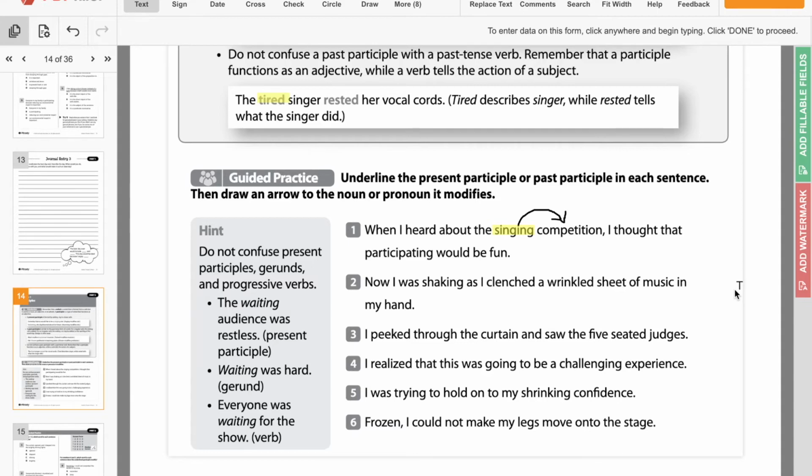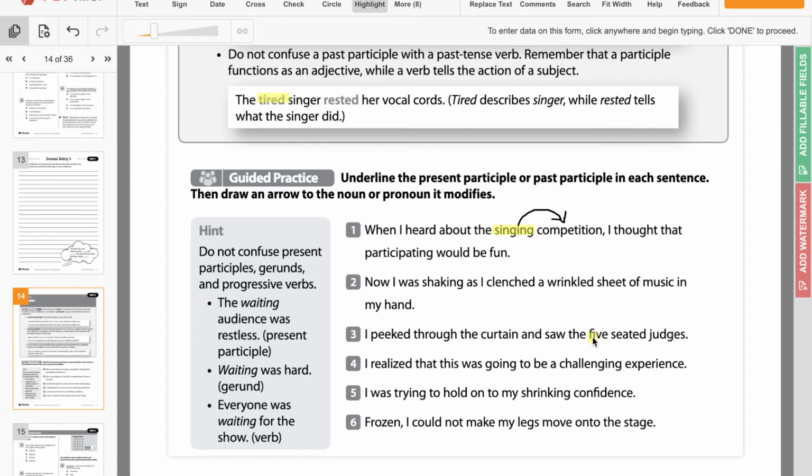Now we have clenched. I clenched. That's another action verb. It's an actual verb. It would mean the same thing if it said I was holding a wrinkled sheet of music. I held all that kind of stuff. So clenched is just talking about them actually holding the sheet of music. Now what about wrinkled? Well, you could say, oh, I wrinkled my shirt when I threw it across the room or whatever. That would be a verb. But here it's saying wrinkled sheet of music. So wrinkled is our word, and what is it describing?